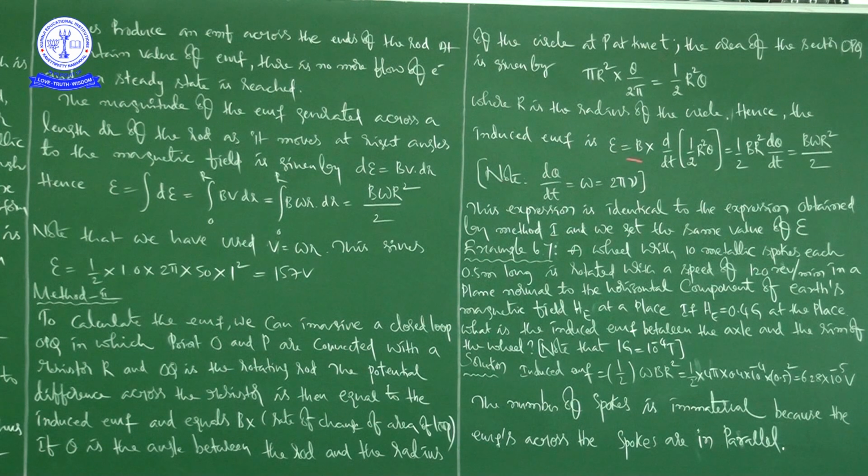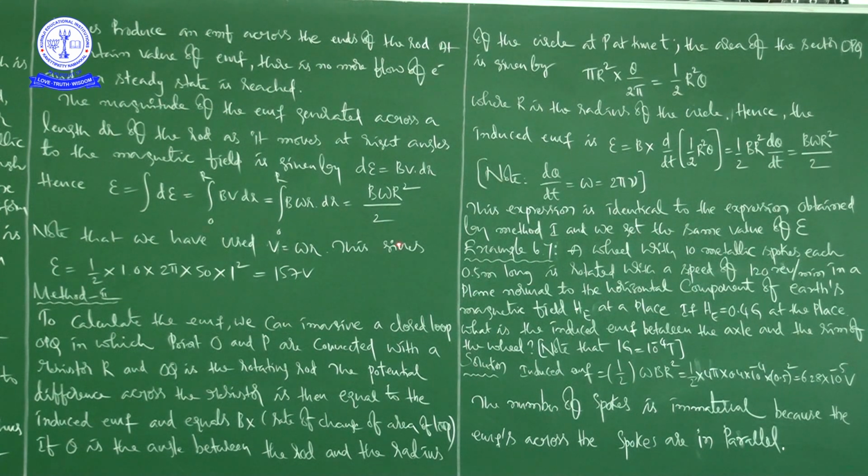So you can also say, in the bracket, d theta by dt is equal to omega, that is equal to 2 pi nu. Anyhow, this is the induced EMF. So this expression is identical to the expression obtained by method 1, and we get the same value of epsilon.